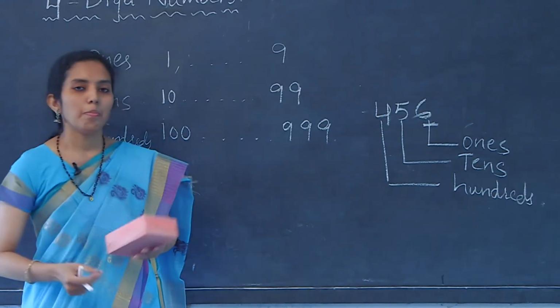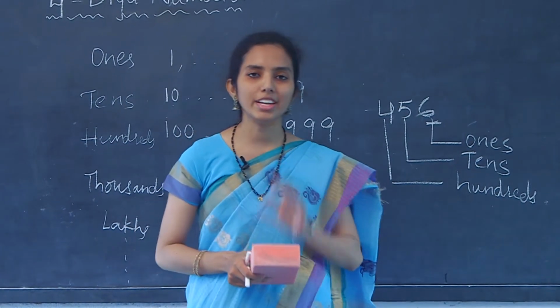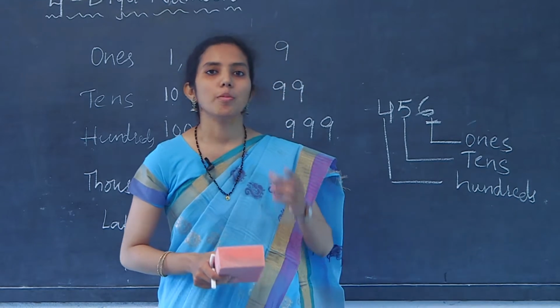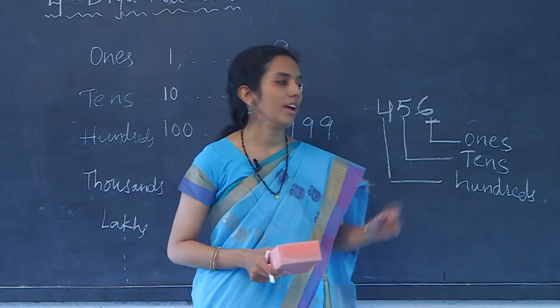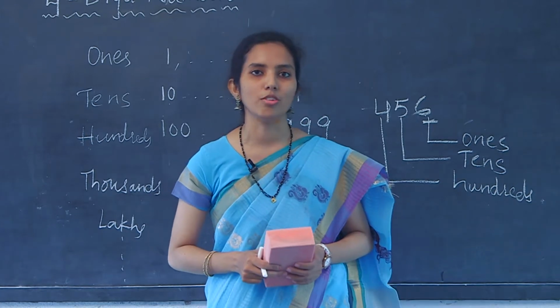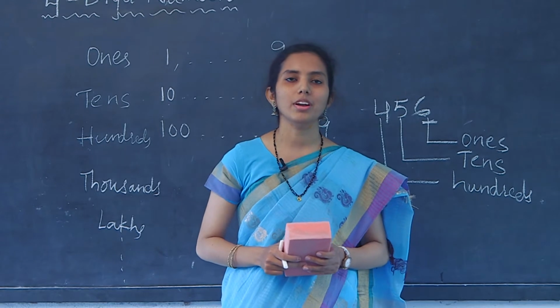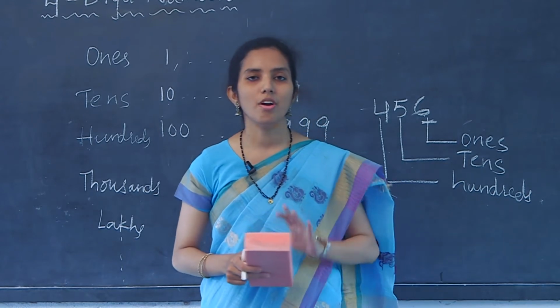So, place value. What is a place value? A place value of a digit is nothing but the position of the digit in the number. And the face value. What is face value? Face value is nothing but the value of the number, that is the digit itself. For example,